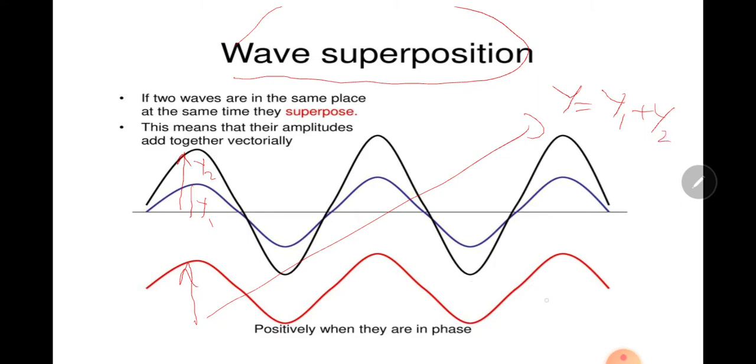If more waves are interacting, the amplitude will be equal to y1 plus y2 plus y3 plus dot dot dot plus yn.